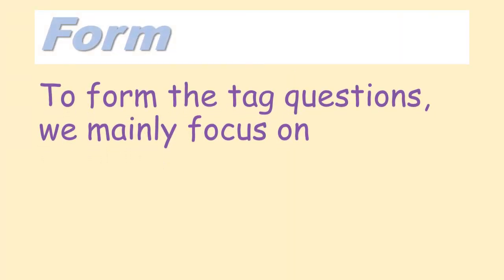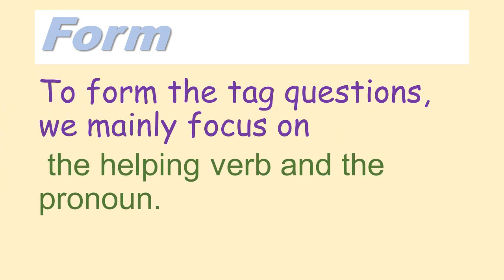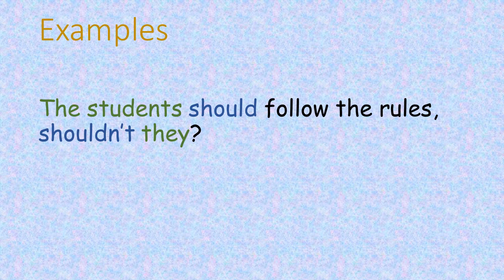Form. To form tag questions, we mainly focus on two important things: the helping verb and the pronoun. So let's take a look at the example. The students should follow the rules, shouldn't they? Now here the subject is the students. If I remove the students and write the proper pronoun for it, it's they, of course, because it's a plural noun. What is the helping verb here? It's should. So the students should follow the rules. The question tag will be, shouldn't they? Again, the students should follow the rules, shouldn't they?